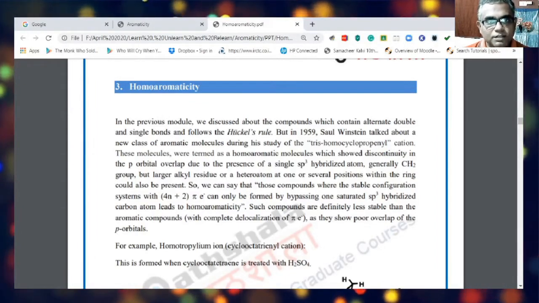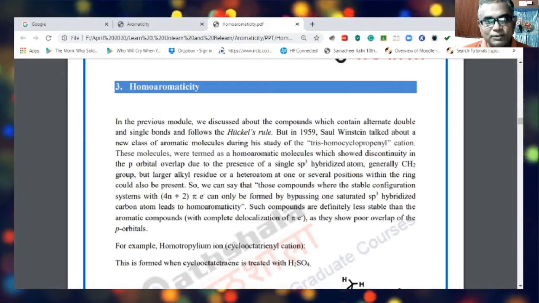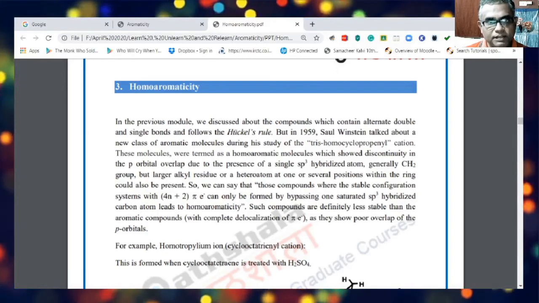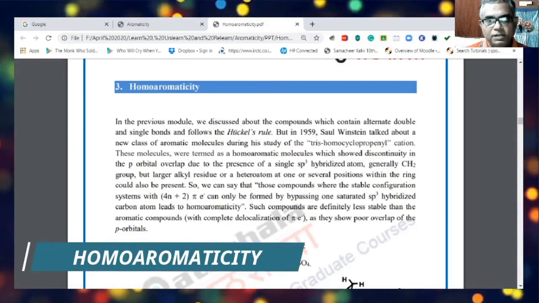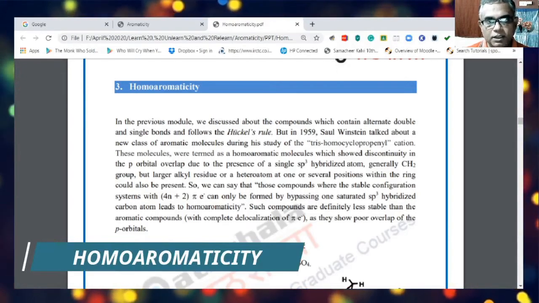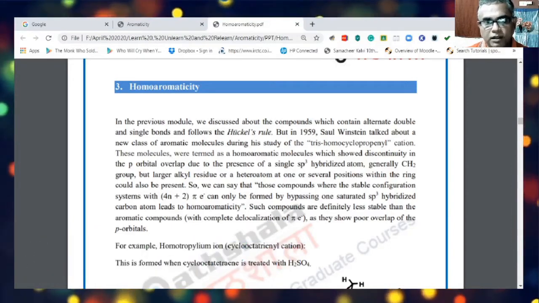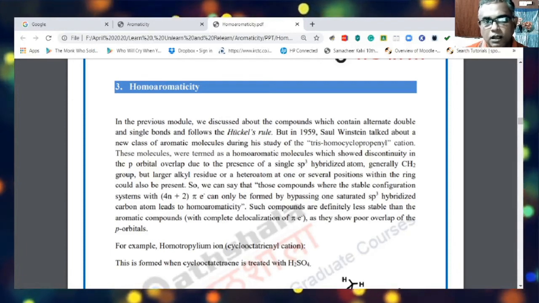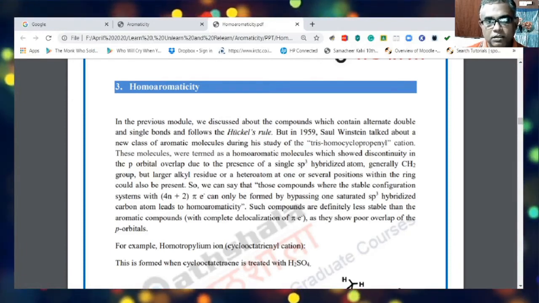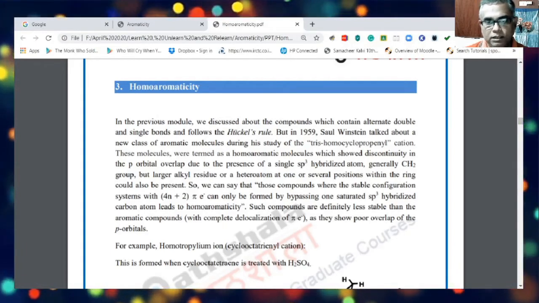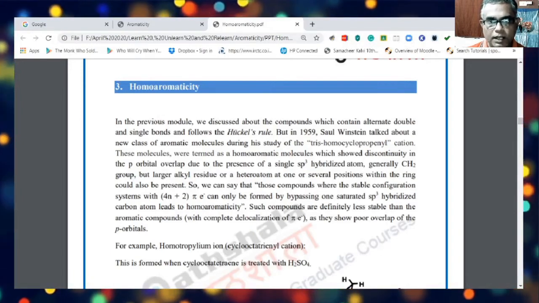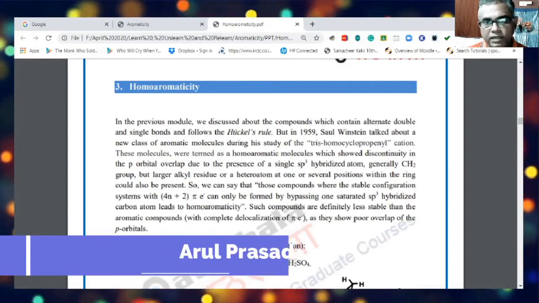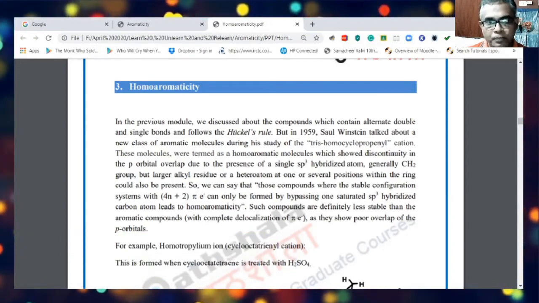Hello students, welcome back to this course on aromaticity. In the previous module, we discussed the types of aromatic compounds and emphasized the concept of Huckel, and we applied Huckel's rule to various systems. We specifically studied the planar systems that obey Huckel's rule.